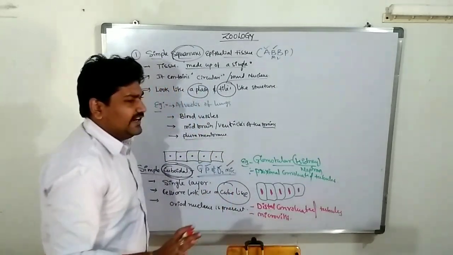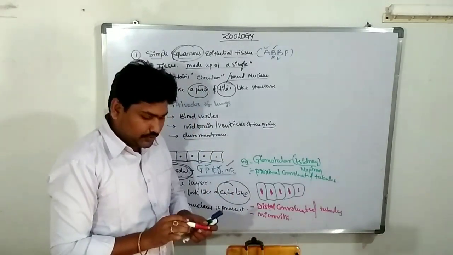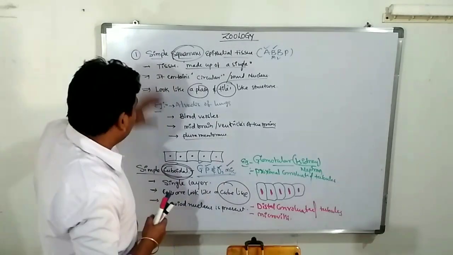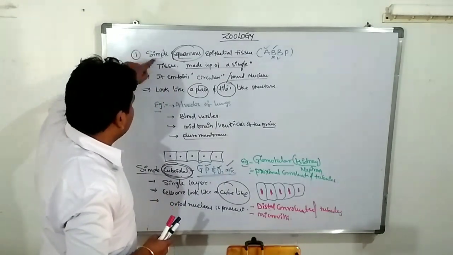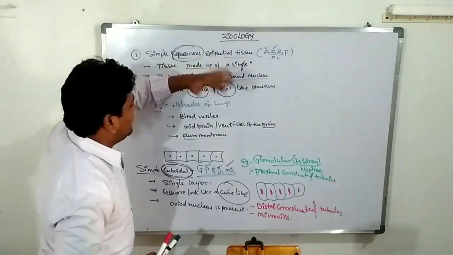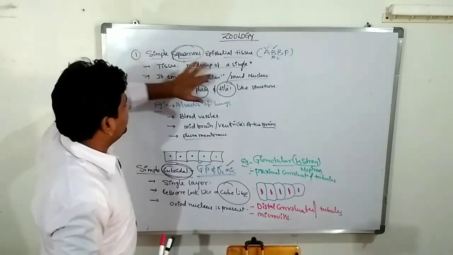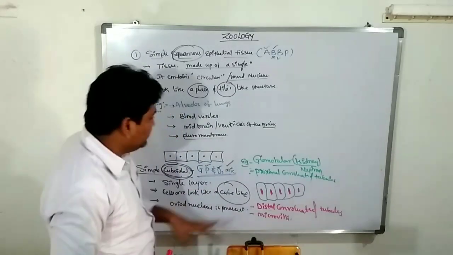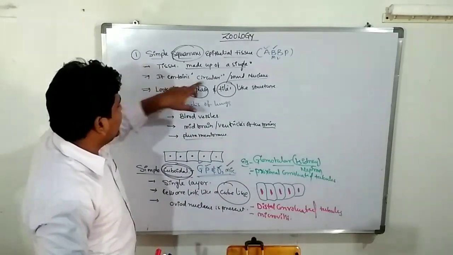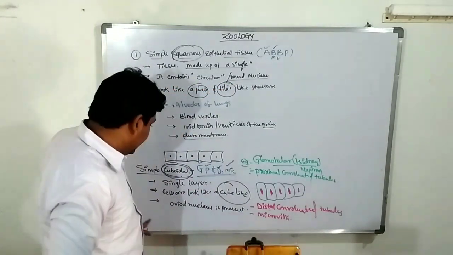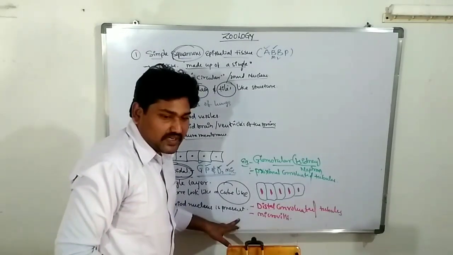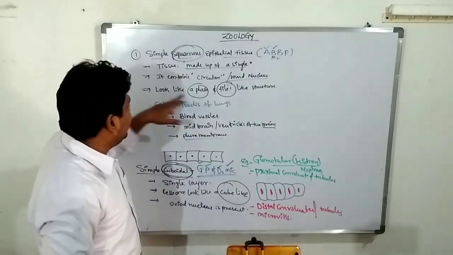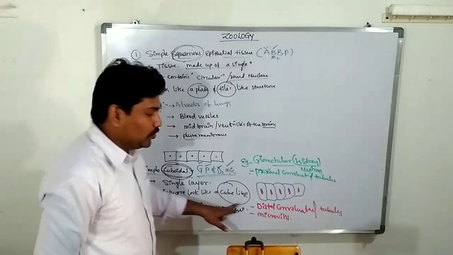Everyone listen carefully and compare these two tissues. First one, the simple squamous. Simple means single, squama means plate, epithelium means upon the tissue. This tissue is made up of a single layer and contains a circular or round nucleus. The cuboidal one contains an ovoid nucleus. Squamous looks like a plate or tile-like structure, cuboidal looks like a cube-like structure.